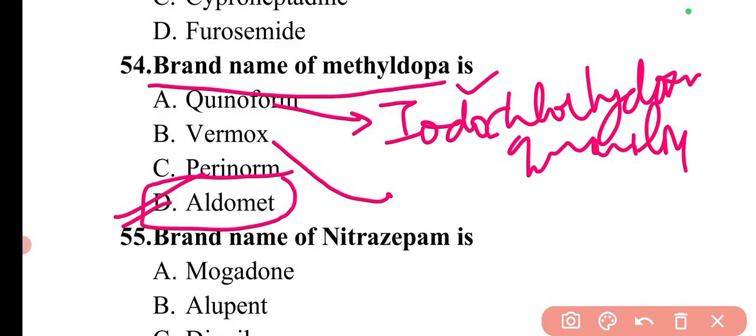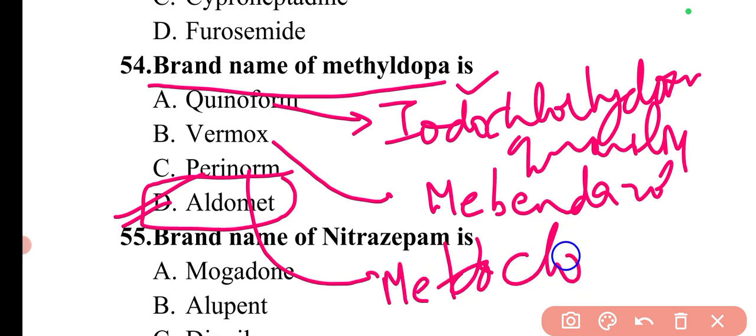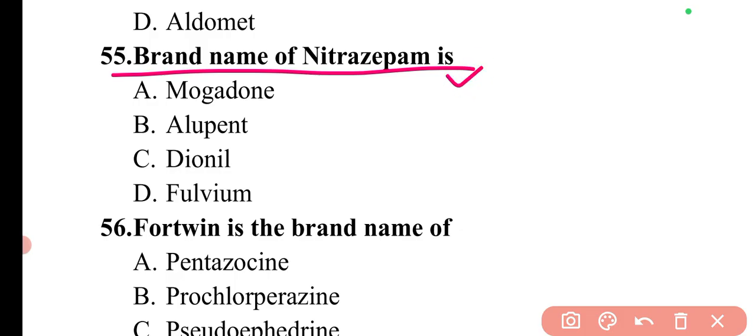Then Vermox is the brand name of mebendazole. Then Perinorm is the brand name of metoclopramide. And Aldomet is for methyldopa. Next question is brand name of nitrazepam is. Basically the brand name of nitrazepam is Mogadon. So here option A will be the correct answer.